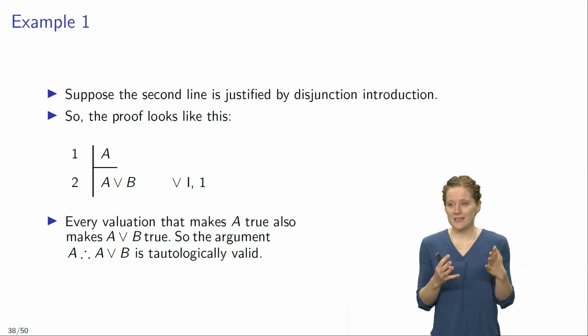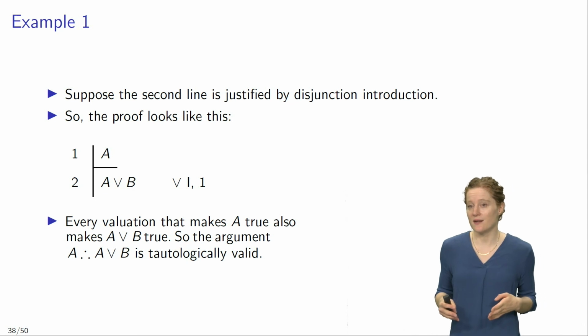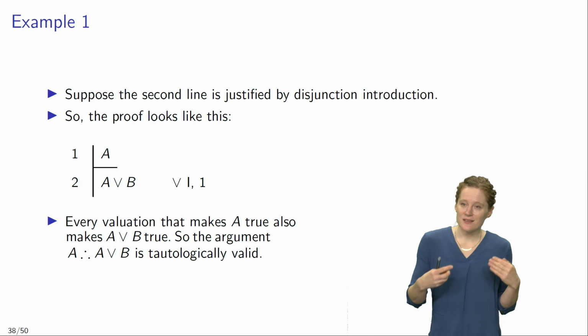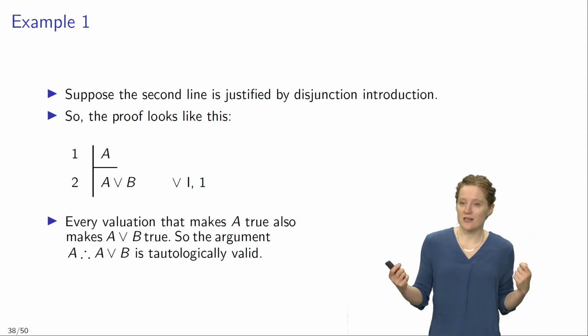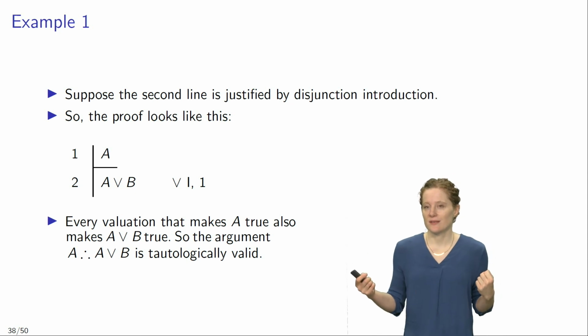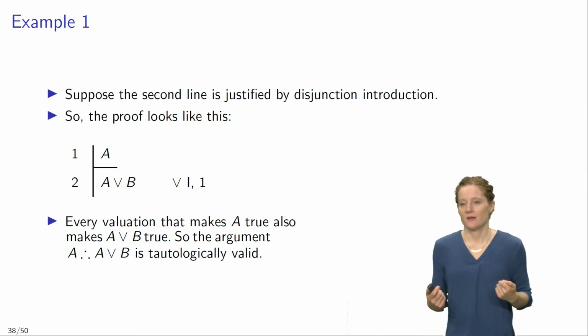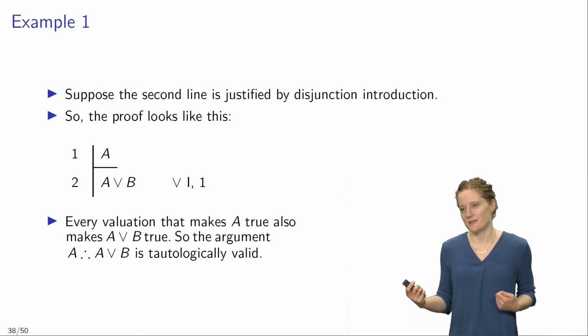And we can clearly see that this proof is a proof of a tautologically valid argument. Why is that? Well, every valuation that makes the premise A true also makes the disjunction A or B true, given that the truth of A is sufficient for the truth of A or B. And so that means that the argument A, therefore A or B, is tautologically valid.